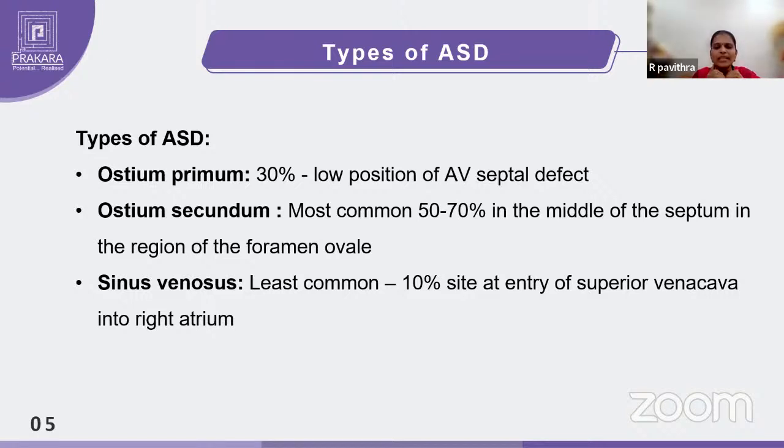What about ostium secundum? Ostium secundum is the quite common ASD. Around 50 to 70% of the cases are ostium secundum. It is exactly in the middle of the septum, so if you take the septum, a hole in the middle is called ostium secundum. Sinus venosus is the least common, around 10%, at the site where the superior vena cava enters the right atrium. Exactly at that site we can see a small opening, which is called sinus venosus. Among all three, ostium secundum is the most common type.